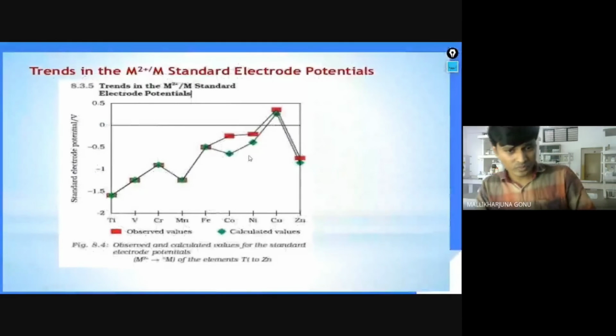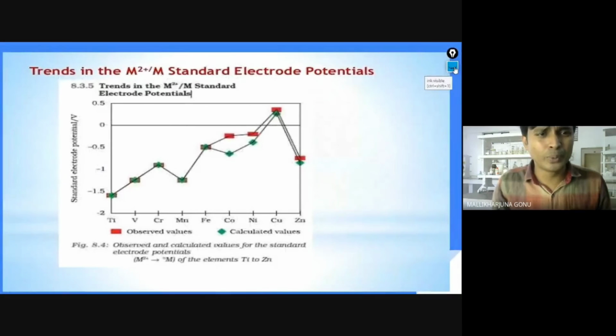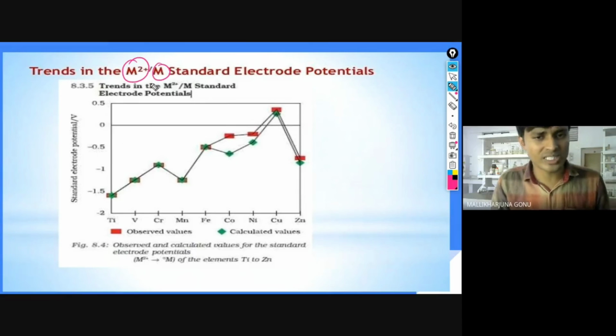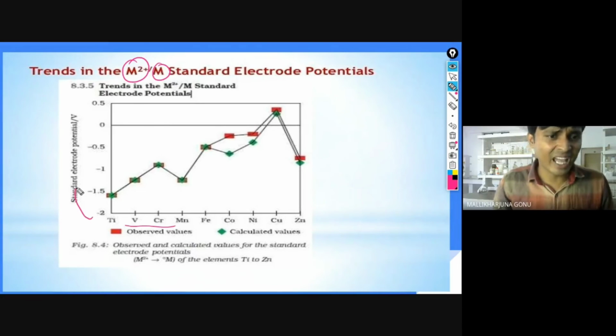Next, if you take simple ions, what is the meaning of that? Trends in the standard electrode potential, like M2+ to M. We have to see which one is more stable in the +2 oxidation state. Here the elements are given and the values are given.